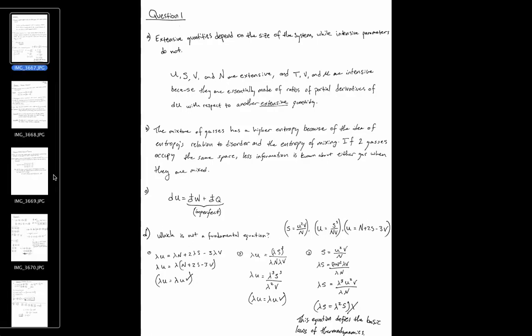And D asks, okay, which is not a fundamental equation, and it gives you these three equations, 1, 2, and 3, and I was like, oh, I'll just try scaling them with lambda. So I did that, and then I got it wrong because I didn't think that this first one here scaled with lambda, but indeed I see now that it does because I've got a lot more practice with that. And then this one does as well. You have lambda cubed over lambda times lambda, which is just lambda squared, then the cubed over lambda squared is just lambda. So that works out. But this one, it does not. Lambda equals lambda squared, which we know is not true. So it defies the laws of thermodynamics.